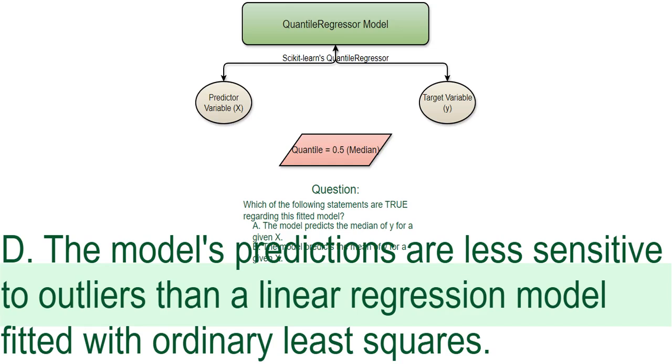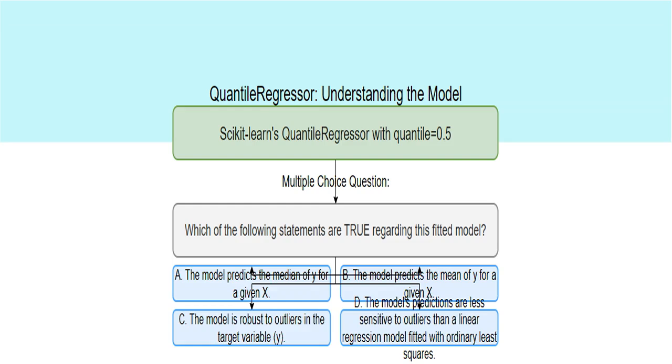Ordinary least squares, OLS, regression minimizes the sum of squared errors. This means large errors associated with outliers heavily influence the model's parameters and, consequently, the predictions. However, the QuantileRegressor is much less affected by these extreme values because it targets a specific quantile, the median in this case.